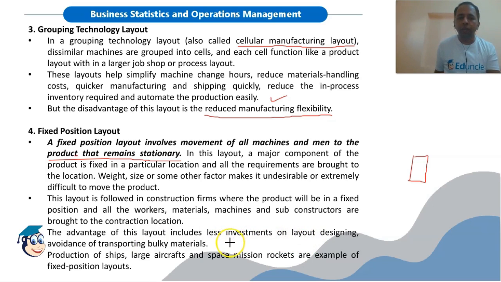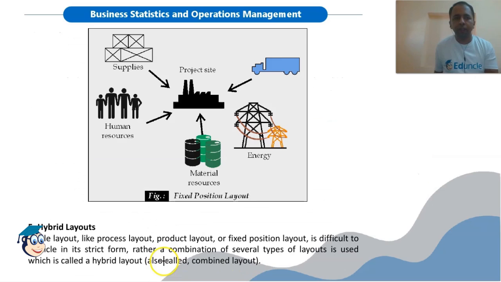Avoidance of transporting bulky materials, because all the construction and manufacturing work is done at a particular location. Production of ships, large aircraft and space mission rockets are examples of fixed position layout. So this is an example of fixed position layout with the help of a diagram. This is the project site, and everything will be brought to this particular site.